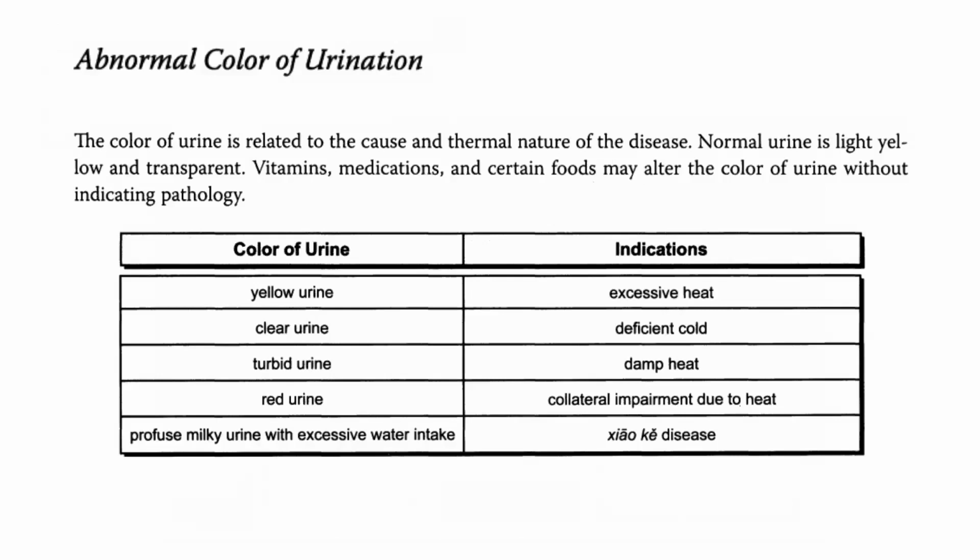Normal urine is light yellow and transparent. Vitamins, medications, and certain foods may alter the color of urine without indicating pathology. Yellow urine indicates excessive heat. Clear urine indicates deficient cold. Turbid urine is damp heat. Red urine means collateral impairment due to heat. Profuse milky urine with excessive water intake is Xiaoke disease.